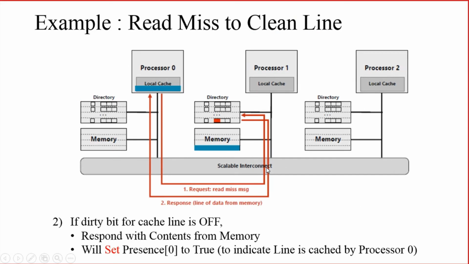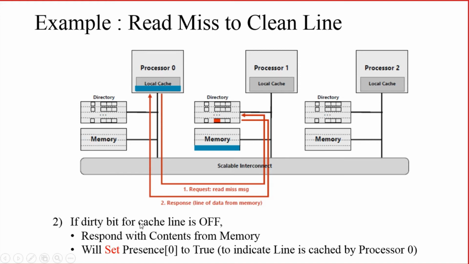In the second step, what will happen? The home directory identified that the memory contains the data requested by the processor. So what will be the second step? The cache controller will check whether that data is dirty or not.